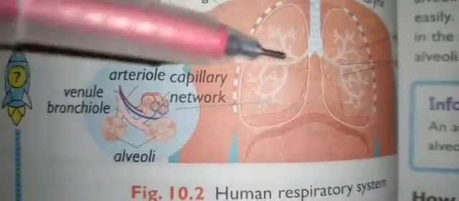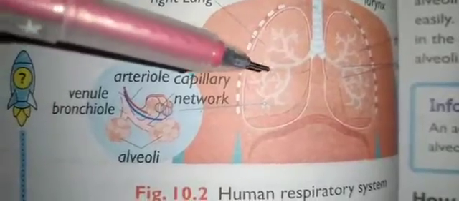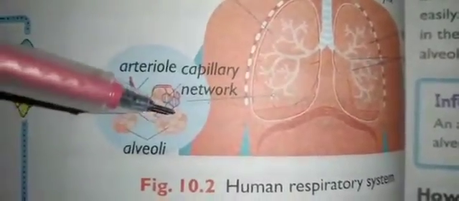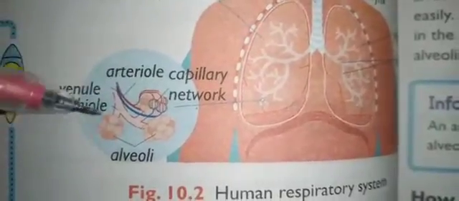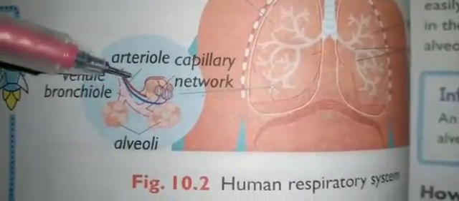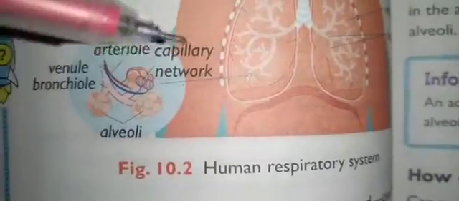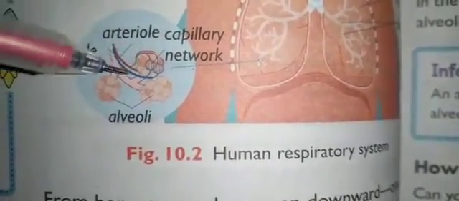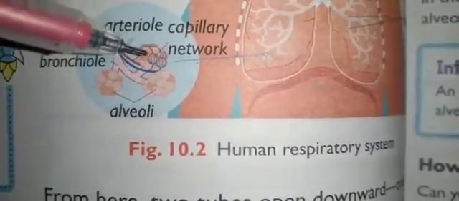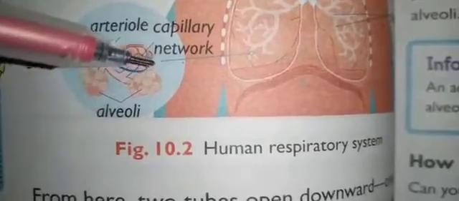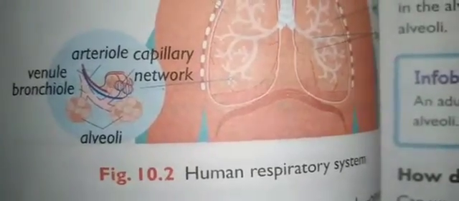And air from the trachea enters the bronchi, then the bronchioles. From the bronchioles, it is followed by the alveoli. These alveoli are surrounded by a network of capillaries. Here you can see a network of blood capillaries. The walls of the capillaries and the alveoli are very thin, so gases can pass through easily.